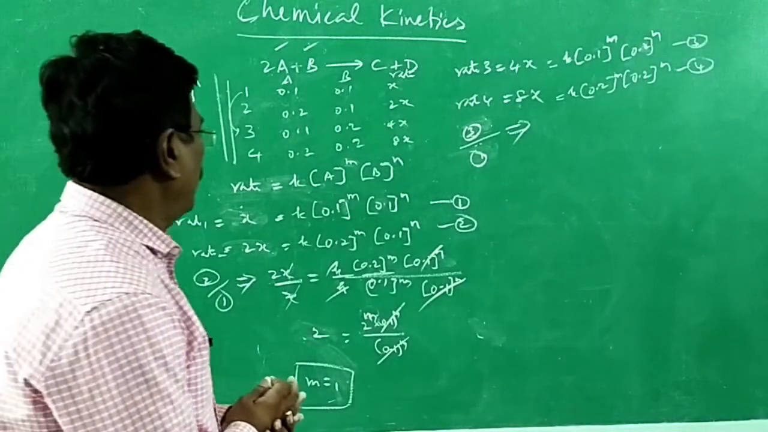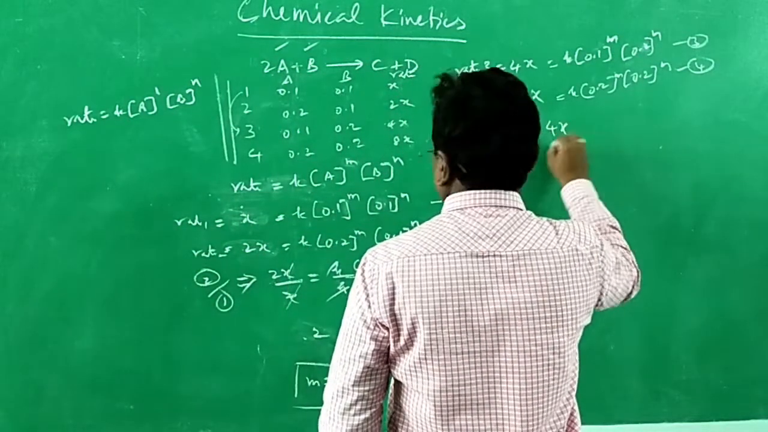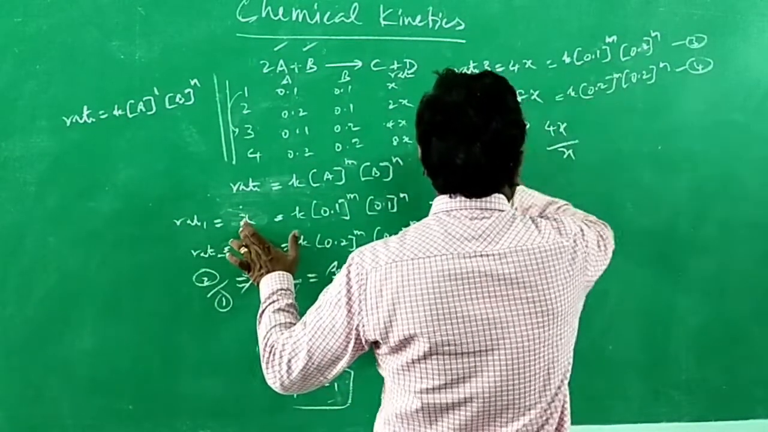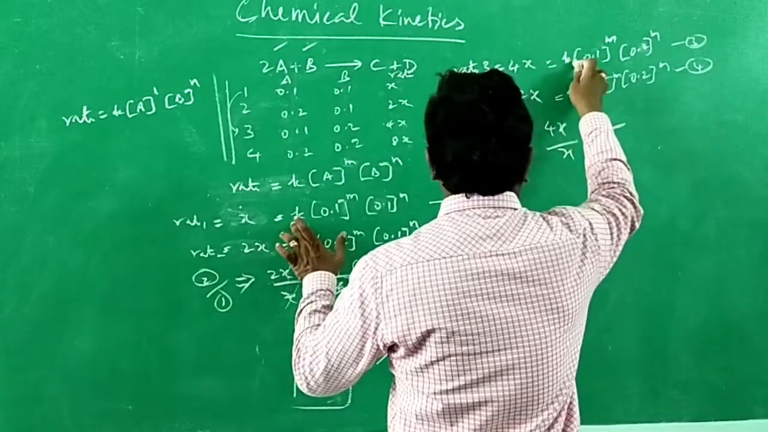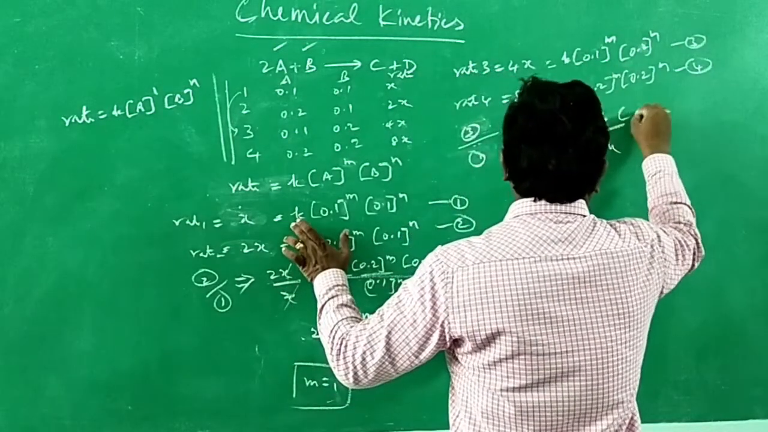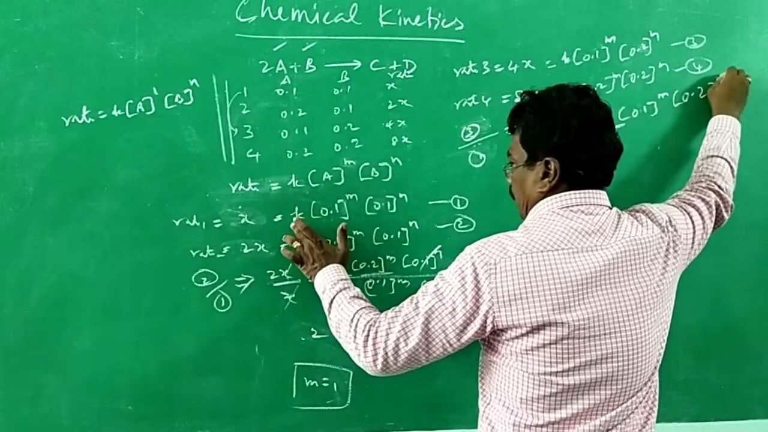Alright, 3 by 1. What is the value of 3 by 1? 4x by x. 3 by 1 is equal to K by K. What is the numerator value? 0.1 to the power m into 0.2 to the power n.